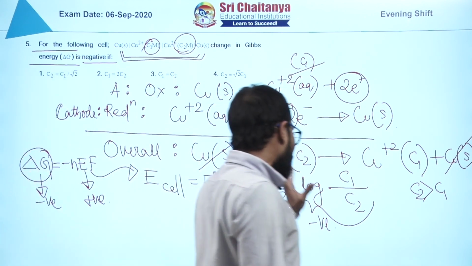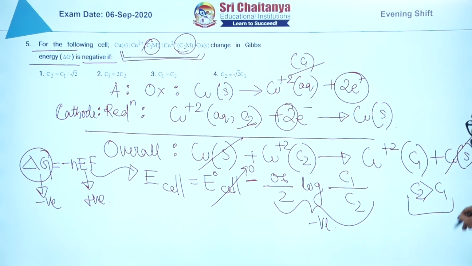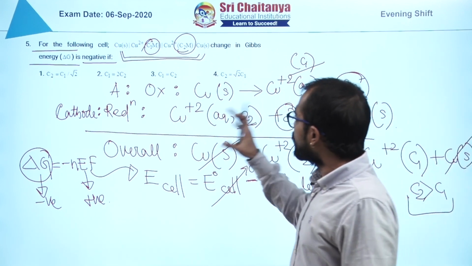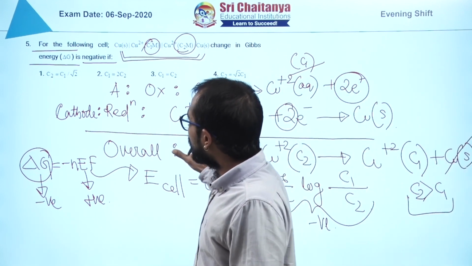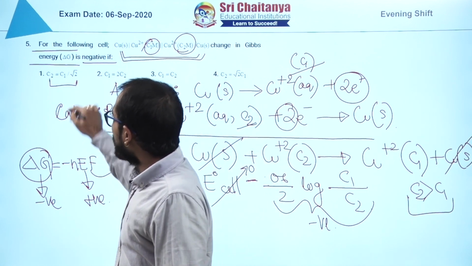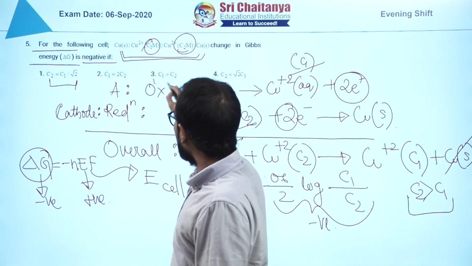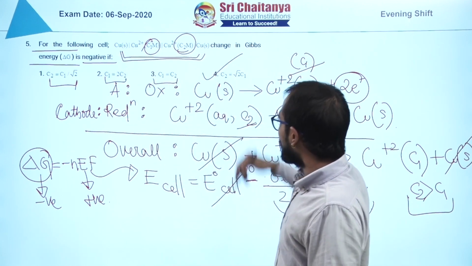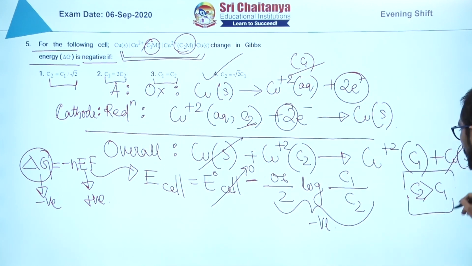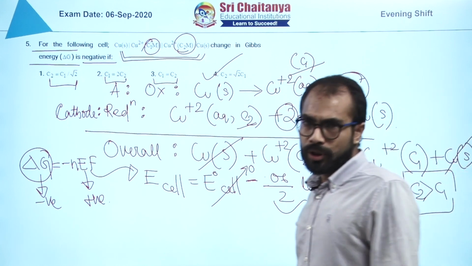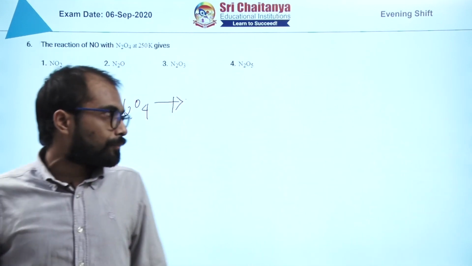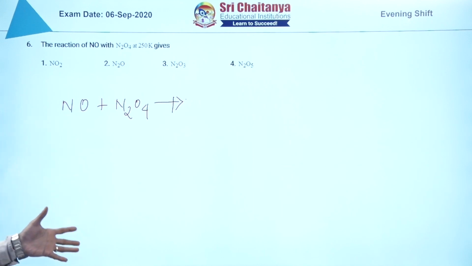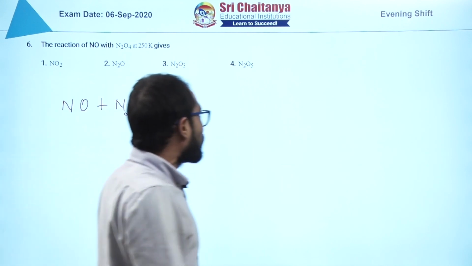Now from this data, if we analyze, C2 has to be greater. So where is that option? Here it is not greater, they are given equal. Here C1 is greater, so only option 4 suggests that C2 is greater than C1, and therefore we will go with option number 4. Next question. Next question here, already something is there, so let me rub it up.